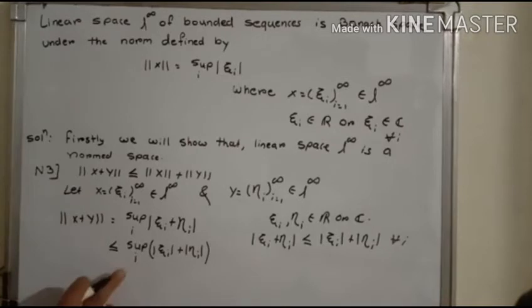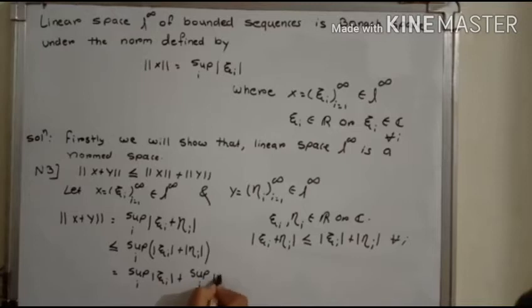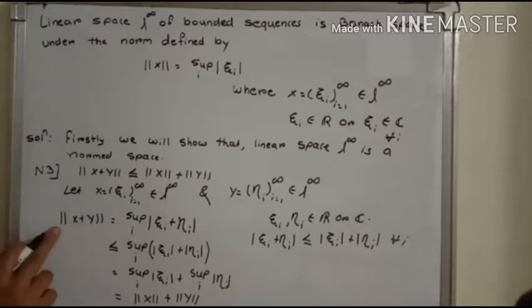And now we separate the supremum, and it equals the supremum over i of mod xi_i plus the supremum over i of mod eta_i. And that is nothing but the norm of x plus the norm of y. That means here we get that the norm of x plus y is less than or equal to the norm of x plus the norm of y. That means the third property of a norm is also satisfied.